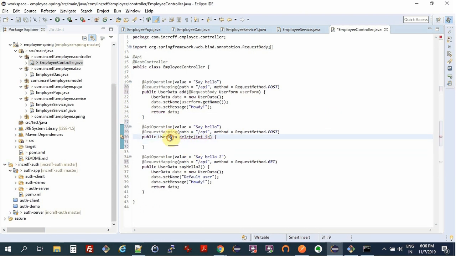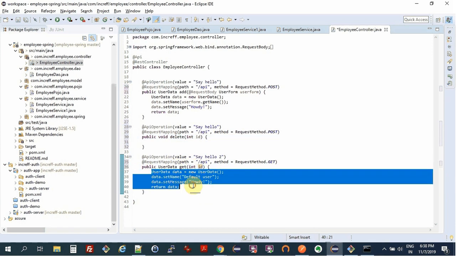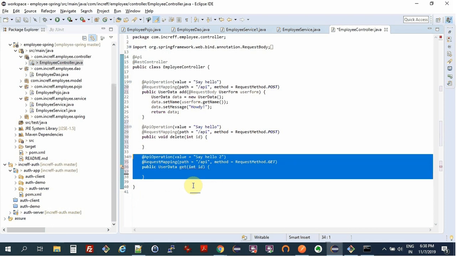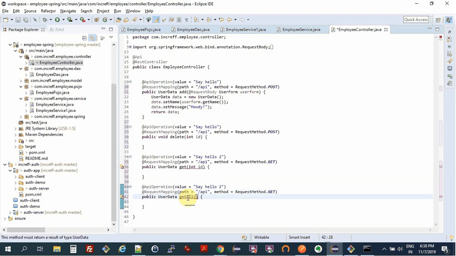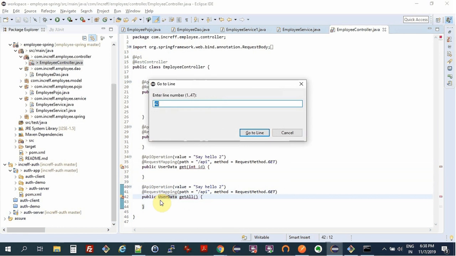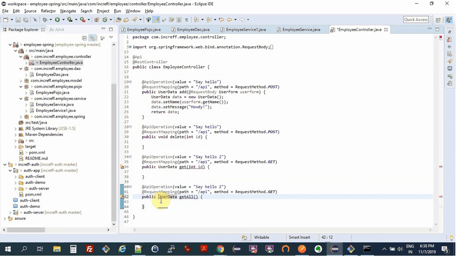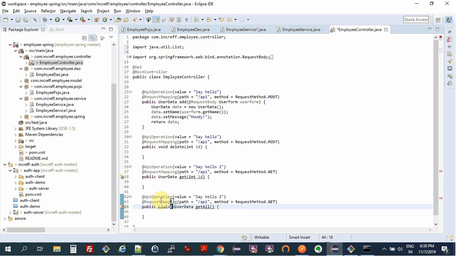Then I can have a get method with int id, and I can have a get all method that doesn't use any id. Okay, so this should return list of user data.